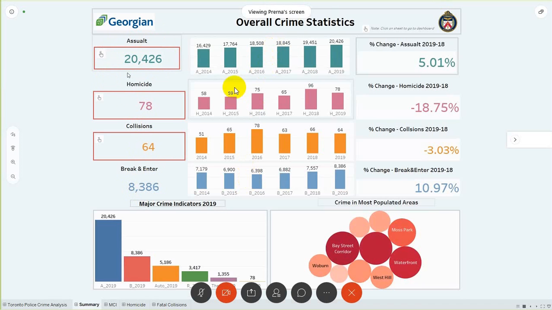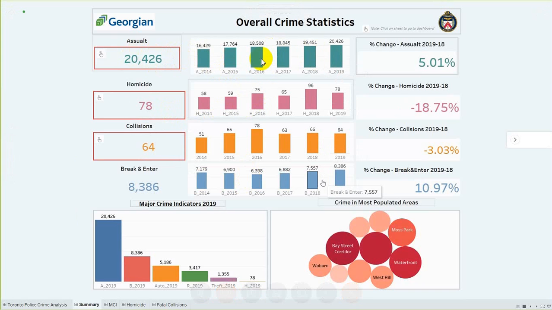In the middle, we have added a bar chart to display the trend from 2014 to 2019 for each of the categories. For assault, homicide, collisions, each of the categories. So this bar chart will indicate the trend line, as in has the crime increased or decreased, what were the numbers in the previous years.